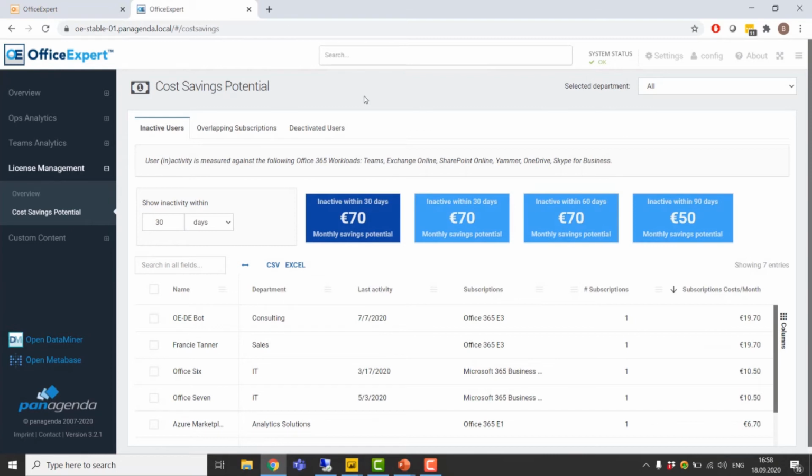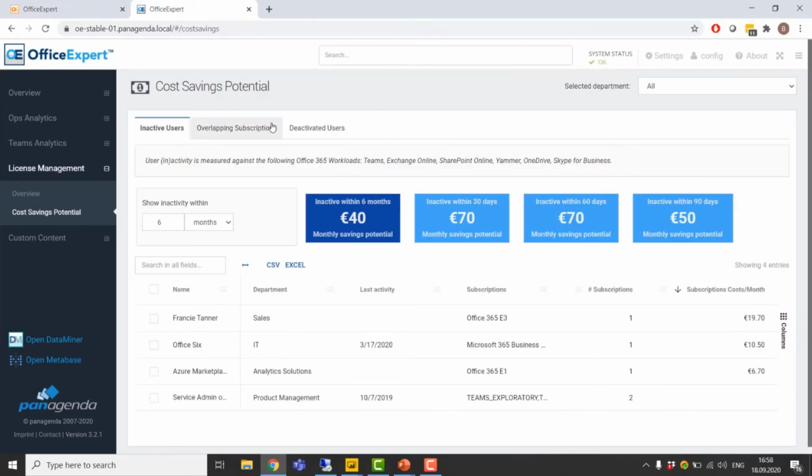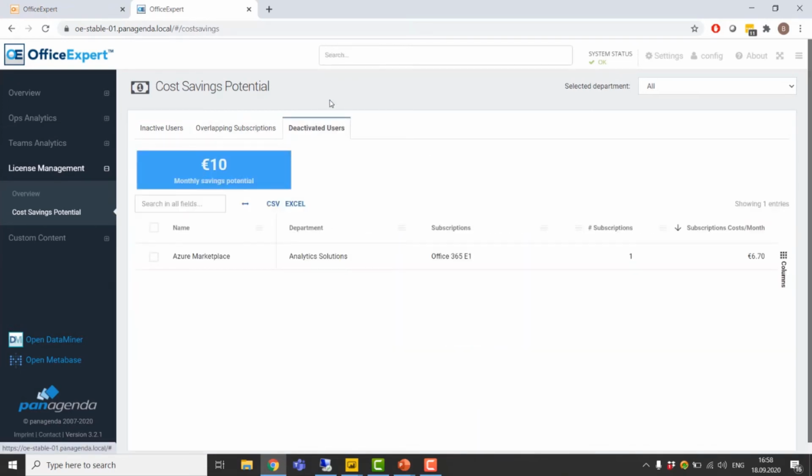We show you cost savings potentials and help you realize actual savings by looking at licenses that are assigned to inactive users, where I can quickly look at licenses assigned to users inactive within the last 6 months, as well as we can look at licenses assigned to deactivated users, including double checking how long it's been since these users have been disabled.